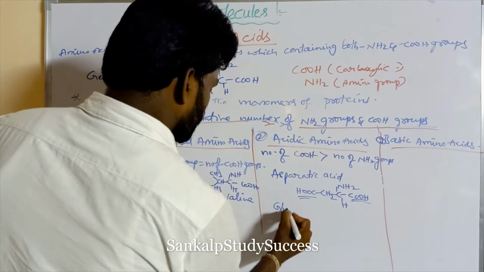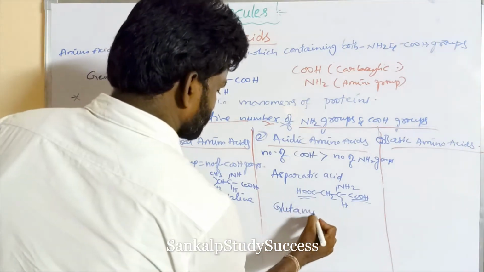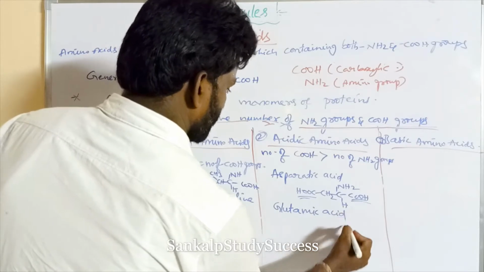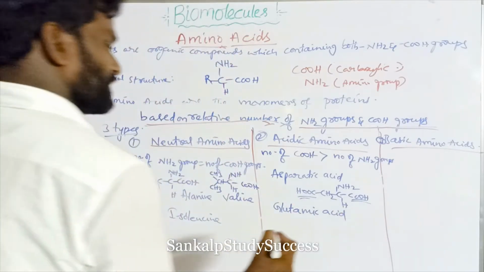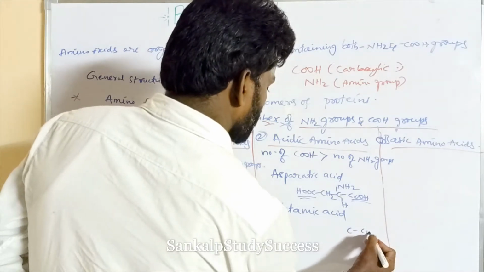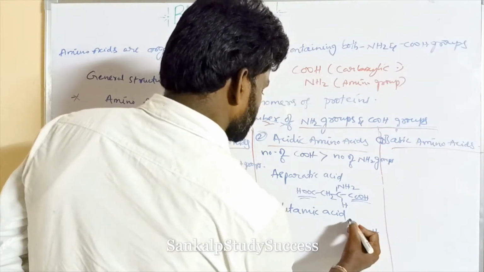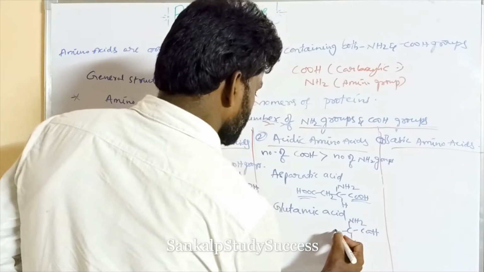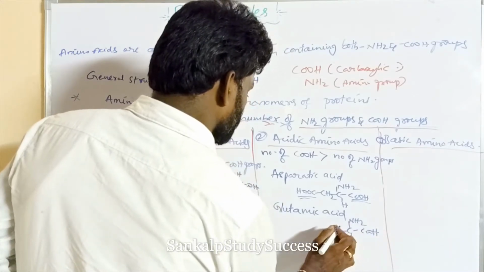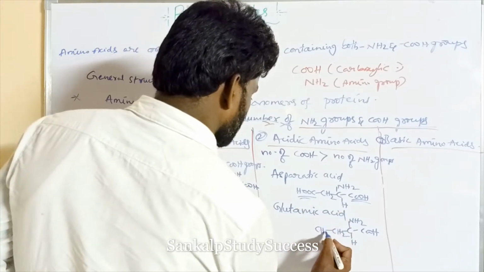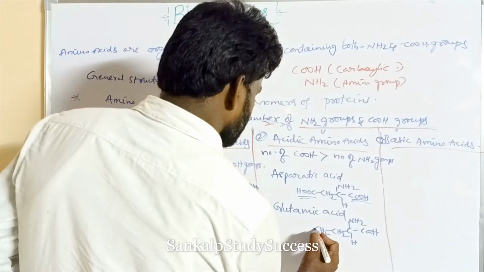Now we can write glutamic acid. Similarly, it is the same, but one carbon more: NH2, H, CH2, then one more CH2, and then COOH.